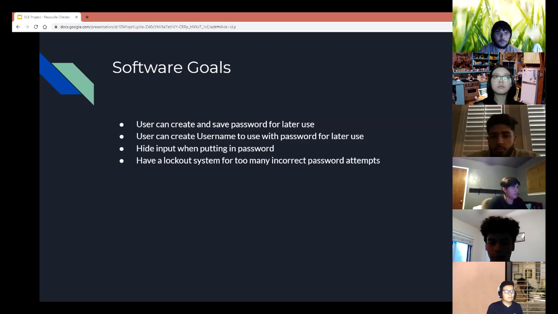So for our software, our goal was to create a password for later use, with the username to go along with that password to log in. And we also wanted to hide the input when putting in the password and have a lockout system for too many incorrect password attempts.